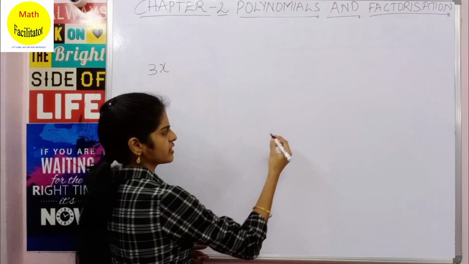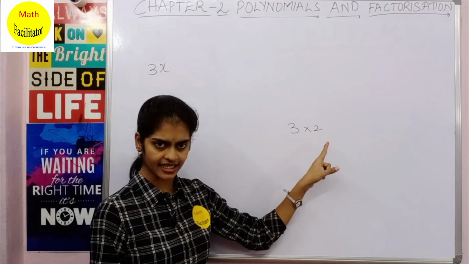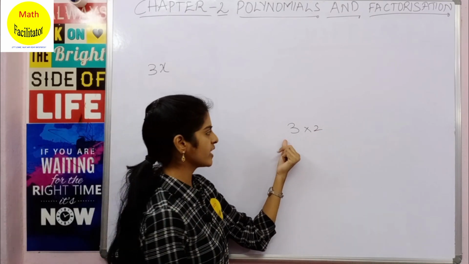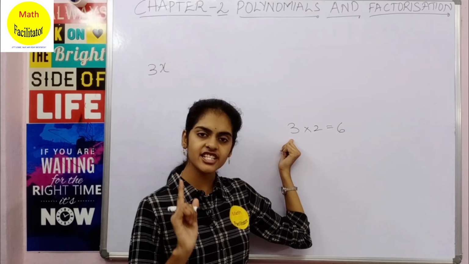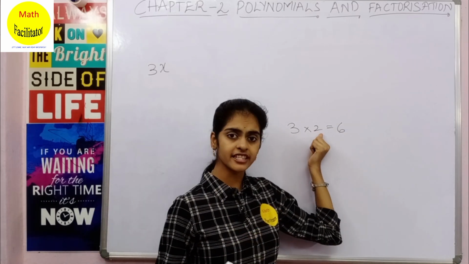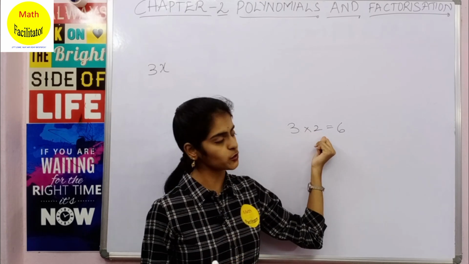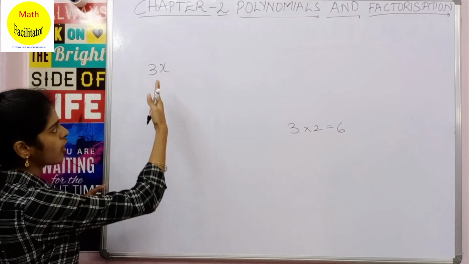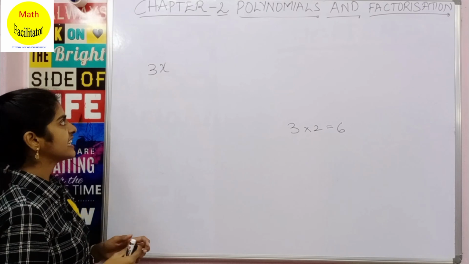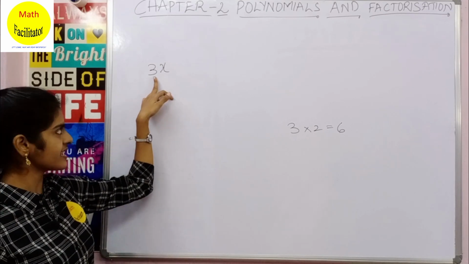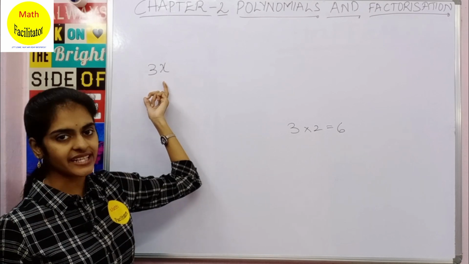Suppose you got 2 correct answers. So how many marks do you get? You get 3 into 2, which is 6 marks. Here 3 is the marks awarded for each correct question, and you have written 2 correct answers. Here you don't know how many correct questions you have attempted, so we are taking it as X, and each correct question carries 3 marks. So your total score will be 3 into X.